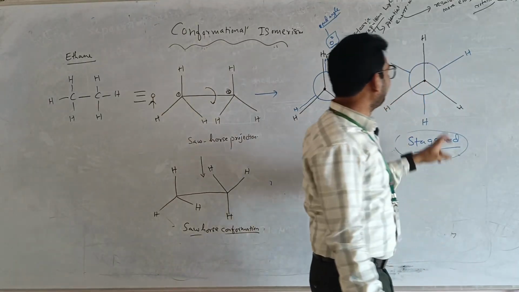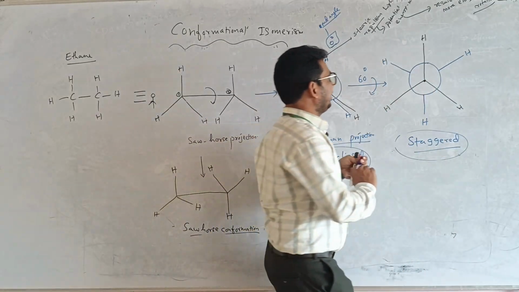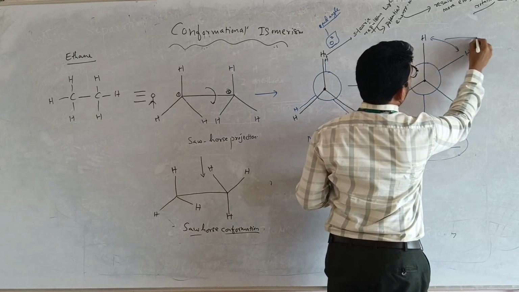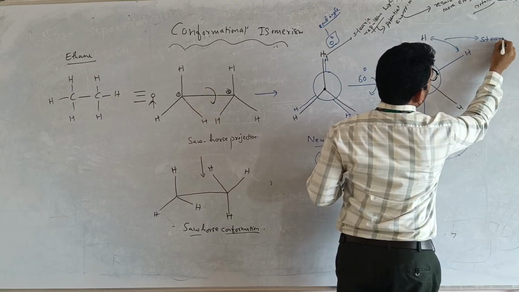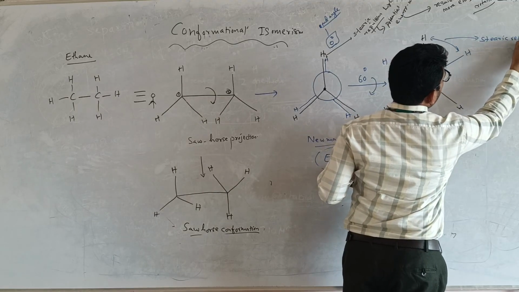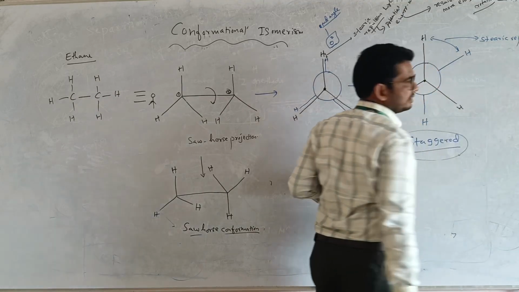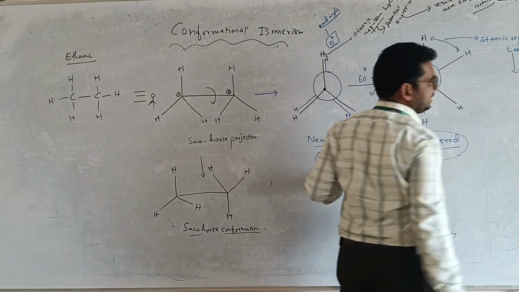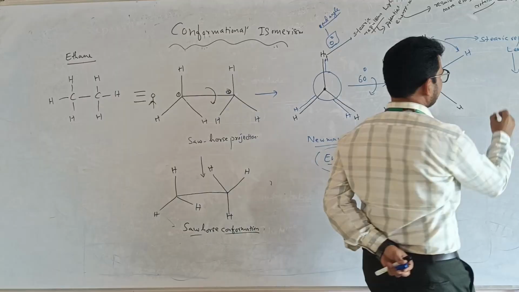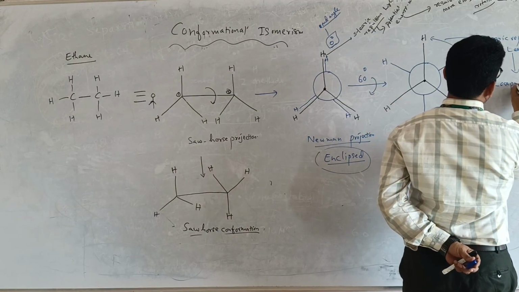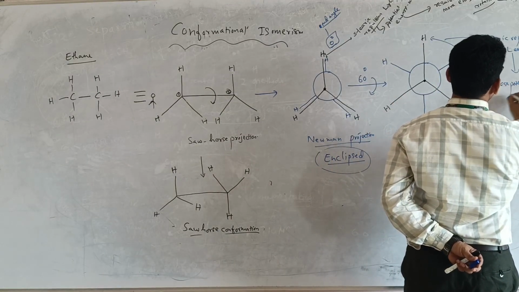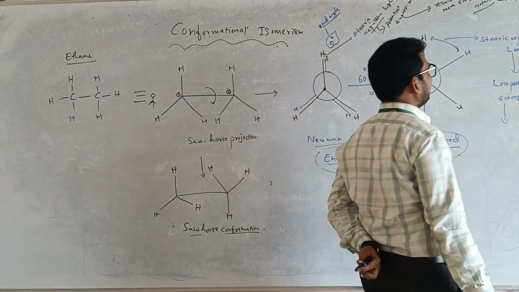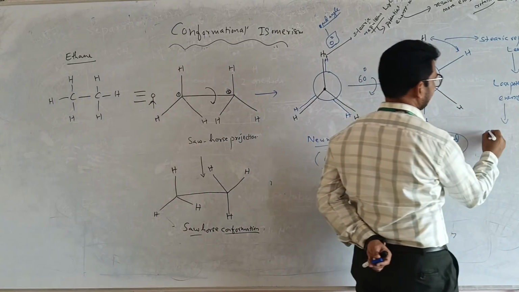Now see the staggered form. Steric repulsion is high in the eclipsed one, so what will you say here? Steric repulsion is less. It means less potential energy. Less potential energy means how much energy is required to rotate?